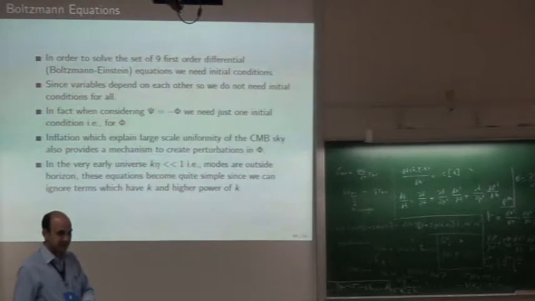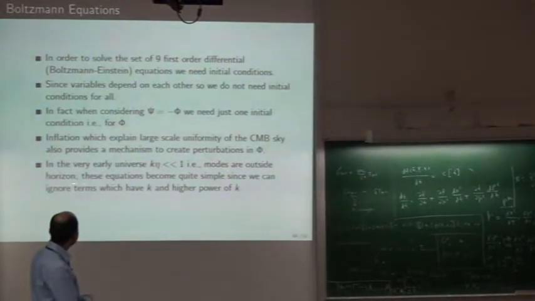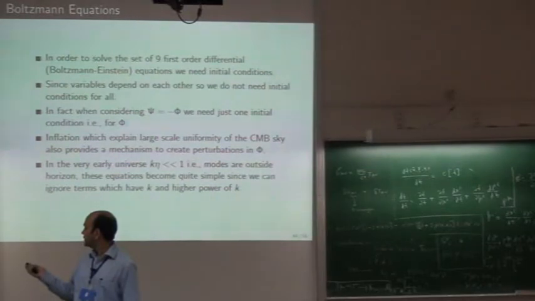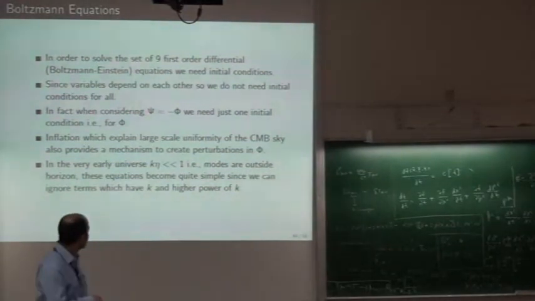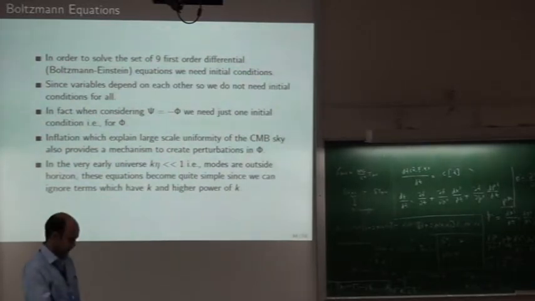You will study that in great detail in inflationary theory, how some inflationary field, some potential, will create these metric perturbations. This I explained. In the very early universe, kη is less than 1. Most of the modes are outside the horizon. These equations become quite simple since we can ignore terms which have k and higher powers of k in that equation.